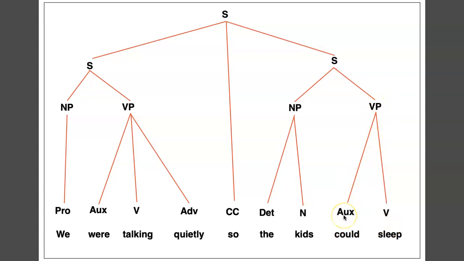Now here we have an aux. Note that this is a different kind of aux. This is a modal auxiliary, and then we hit the verb here. So we have two different auxes here showing the two different kinds of auxes that we can have. The first is either be or have, be in this case, a form of be, and then this is one of the 9 modal auxiliaries.